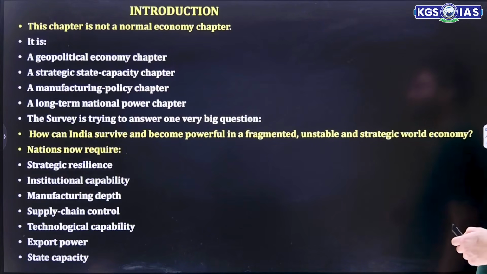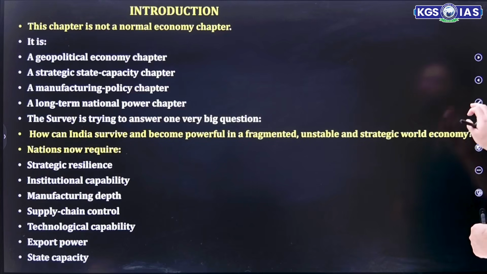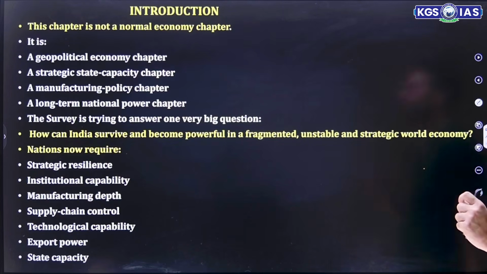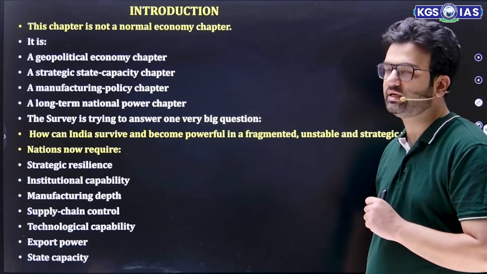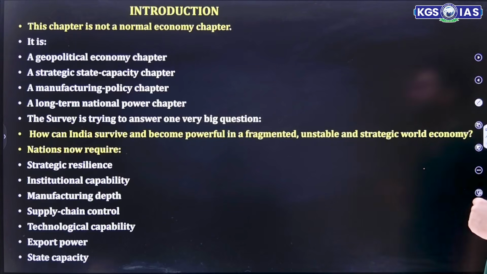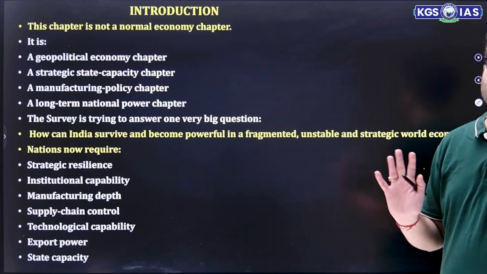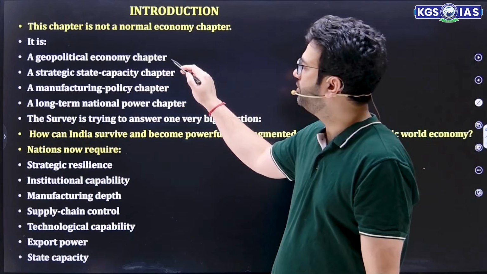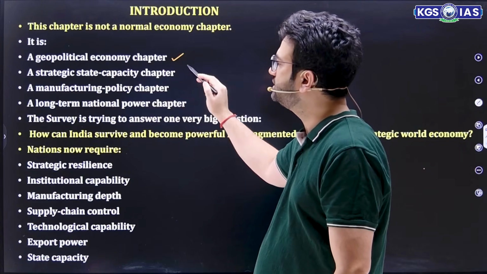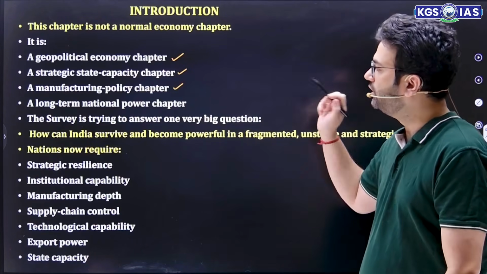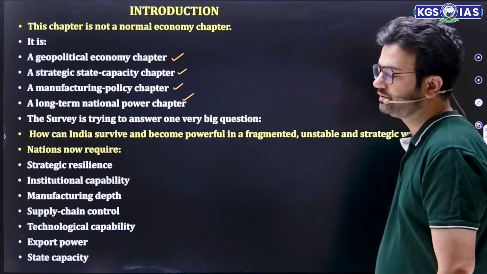So let's start with the introduction. This chapter is not a normal economic chapter. It is a geopolitical economy chapter, a strategic state capacity chapter, a manufacturing policy chapter, a long-term national power chapter.